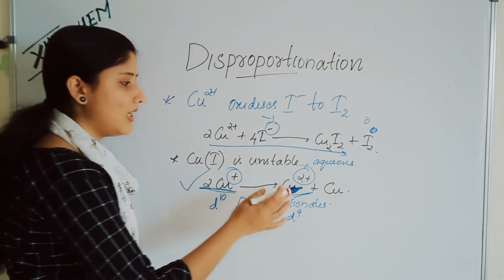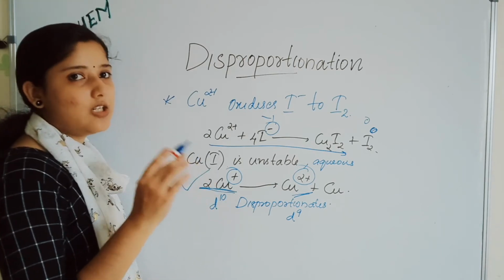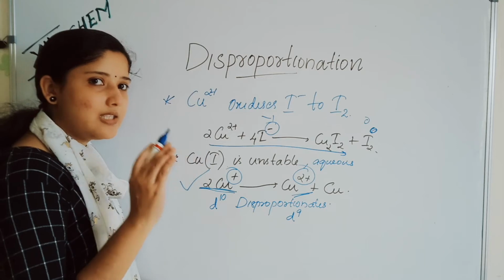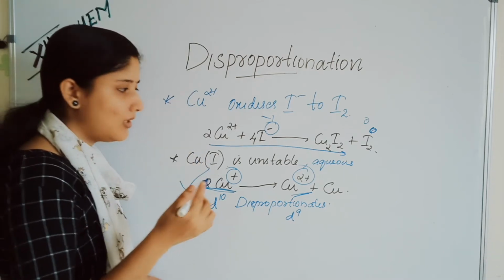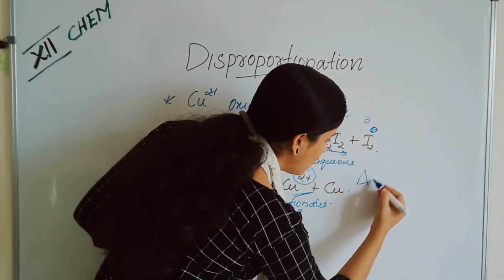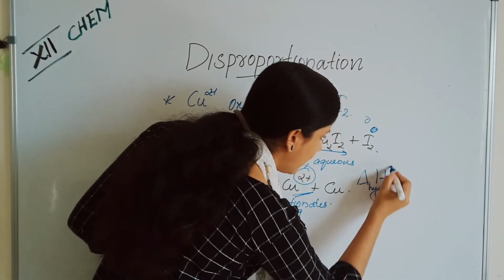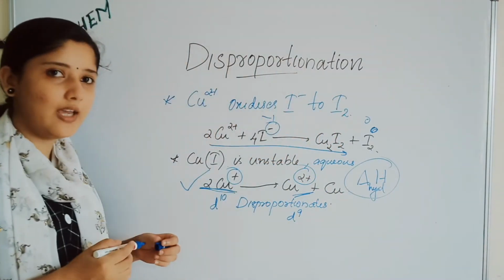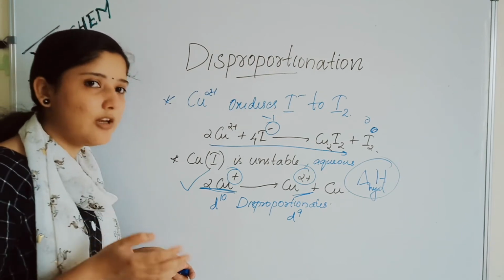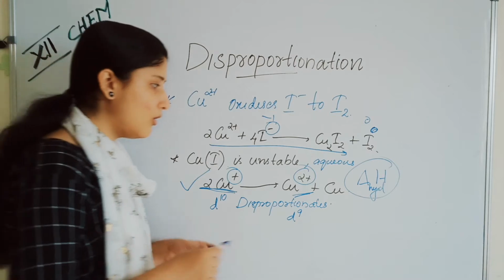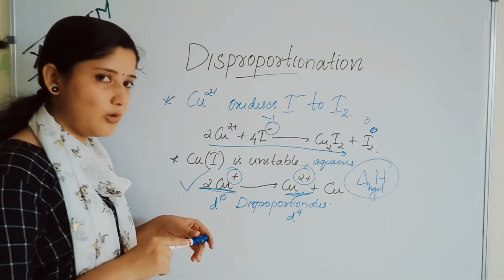Why? Because in the case of Cu2+ in aqueous solution, the hydration enthalpy is more than the ionization enthalpy. Hence, it cannot compensate the ionization enthalpy value. That is delta H hydration, which we have already studied. The hydration enthalpy is very high and the ionization enthalpy cannot compensate for it. So Cu2+ is highly stable in aqueous solutions.